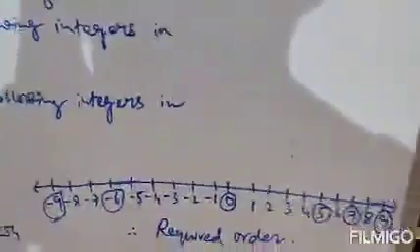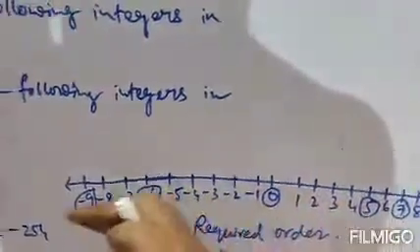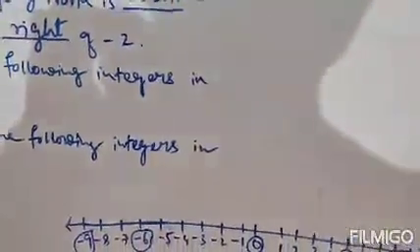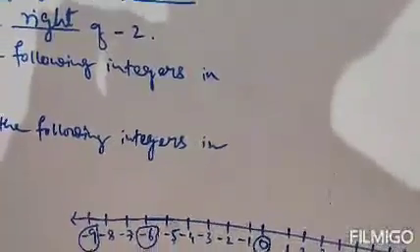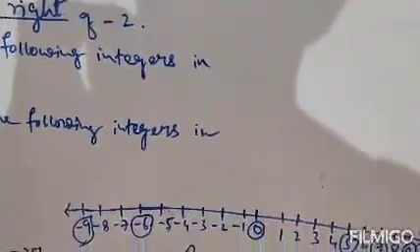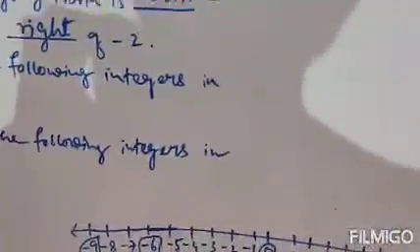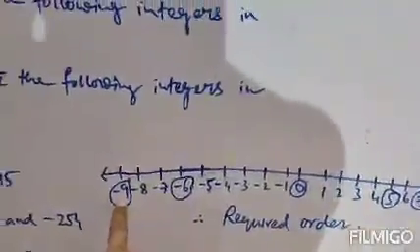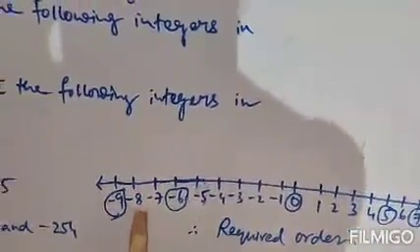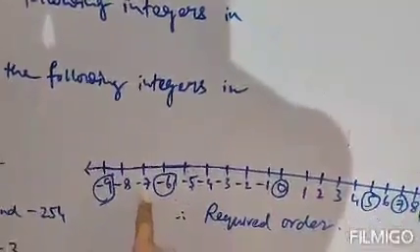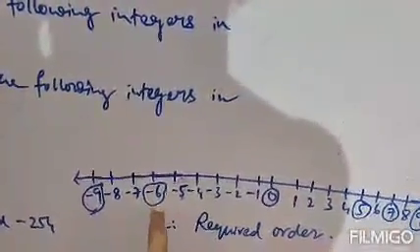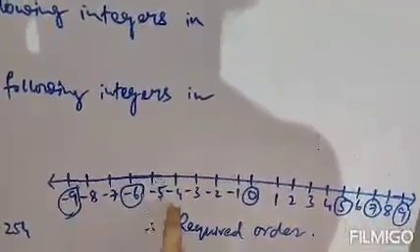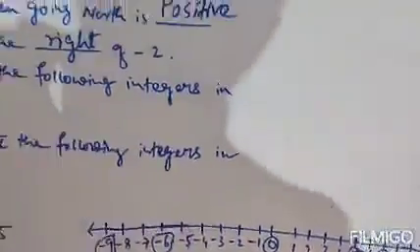Now coming to negative numbers, the more you go left from 0, the smaller the number. That means minus 9 is smaller than minus 8, minus 8 is smaller than minus 7, minus 7 is smaller than minus 6, minus 6 is smaller than minus 5, minus 5 is smaller than minus 4, like this.